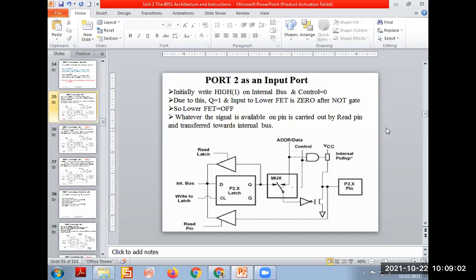Higher address bus, that is A8 to A15, because AD0 to AD7 is by default in port 0. It has the address as well as data bus multiplexed. The remaining address bus is in port 2 itself. Don't forget it. So port 2 acts as an 8-bit bidirectional port, input output, as well as a higher address bus from A8 to A15.